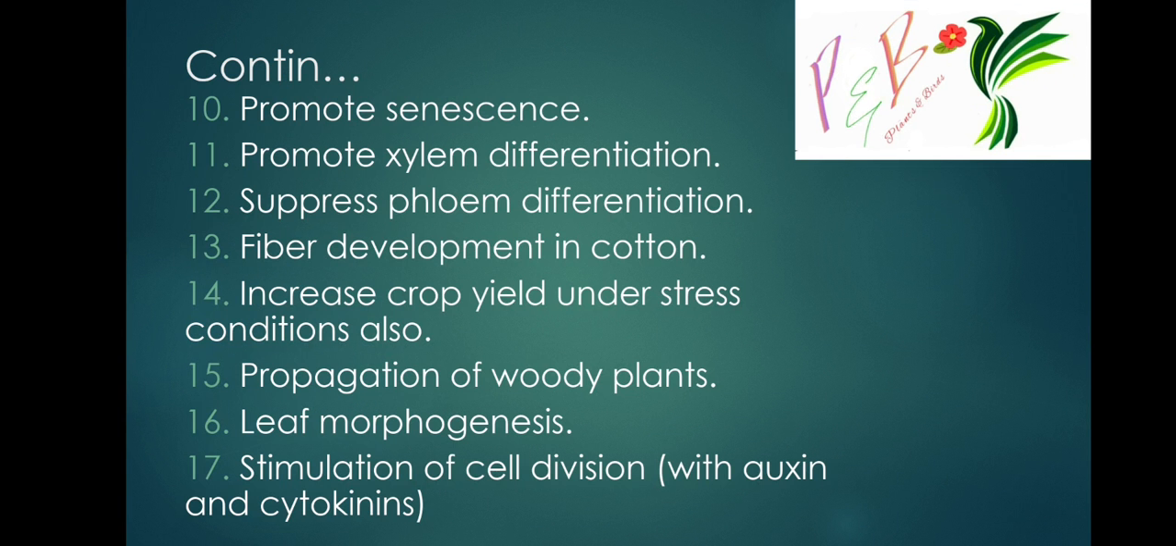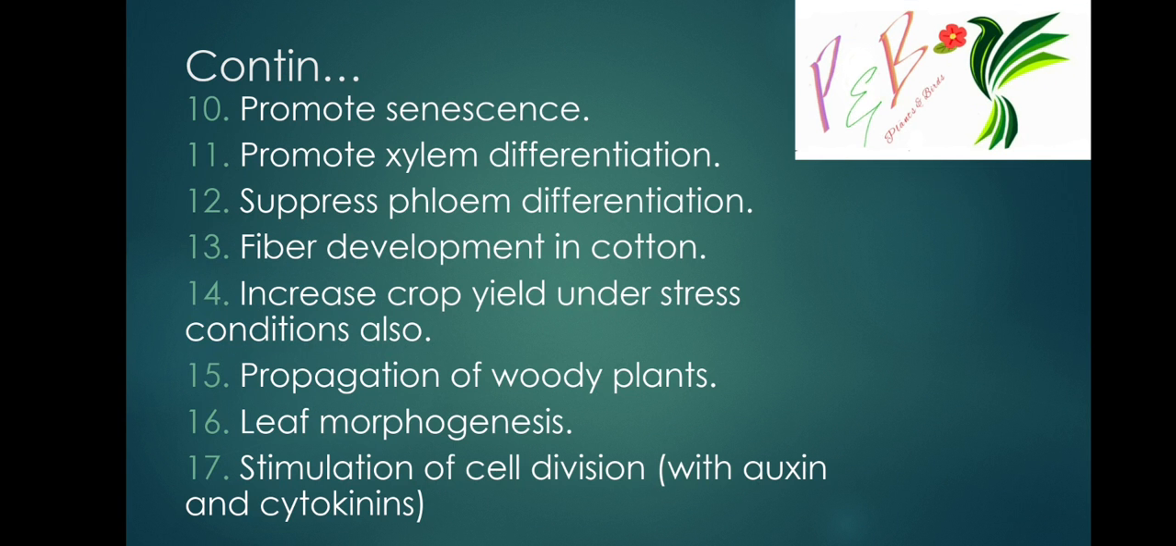Next, promote senescence. Promote xylem differentiation and suppress phloem differentiation. This is very important to be noted. Fiber development in cotton is the next important function of brassinosteroid. Increase crop yield under stress condition. If a crop is cultivated under salt stress or any other stress, spraying brassinosteroid will increase the yield in that stress condition also. Woody plants can also be propagated through brassinosteroid.